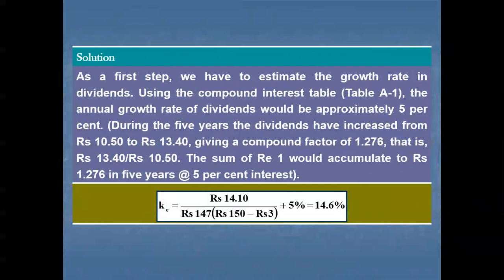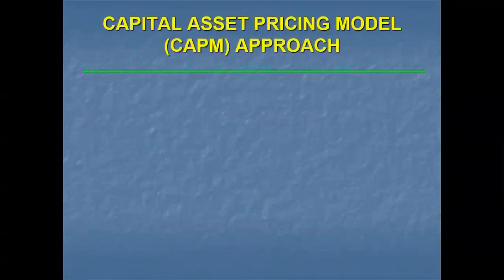As a first step, we have to estimate the growth rate of dividends using the compound interest rate. The annual growth rate of dividends would be approximately 5%. During the 5 years, the dividend has increased from 10.50 to 13.40, given a compound factor of 1.276. We need to calculate that way. In a similar way, we have to do that. The calculation is that way.